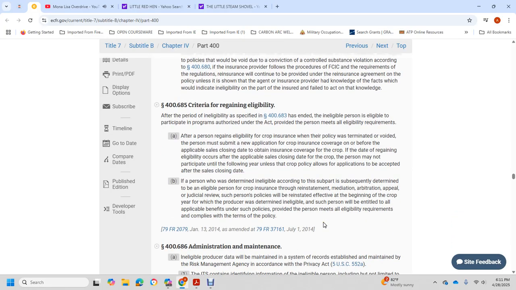40685, of the eligible regaining and eligible to appear with the eligibility specified with the 4683. Has any of the eligible person eligible to participate in the program authorized with the act of the provide with the person, meaning with the eligible requirement that after the person regains over the crop insurance with the where of the person policy with